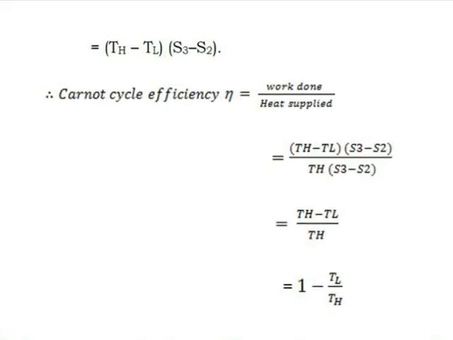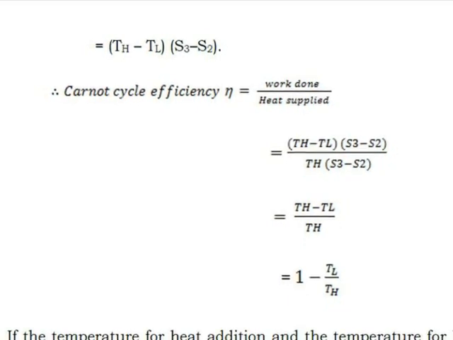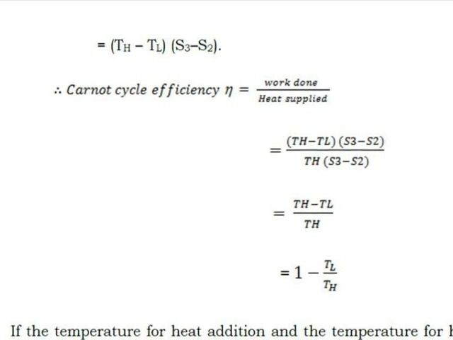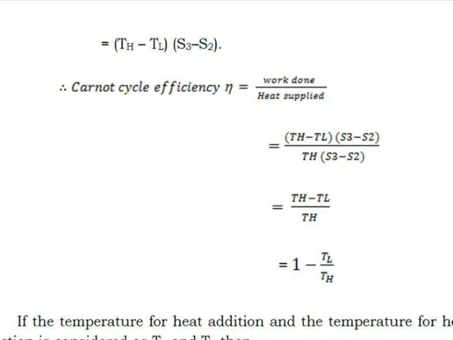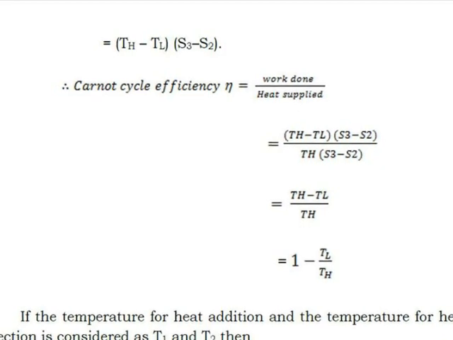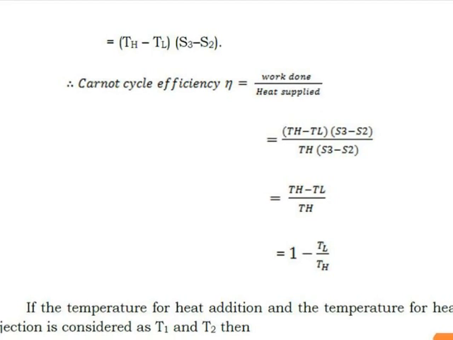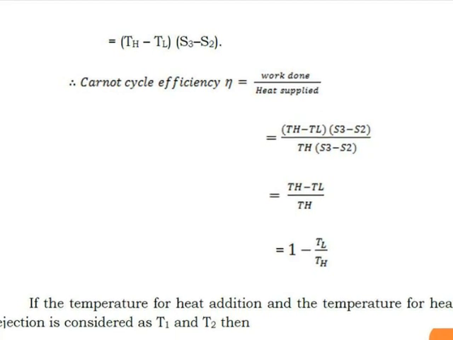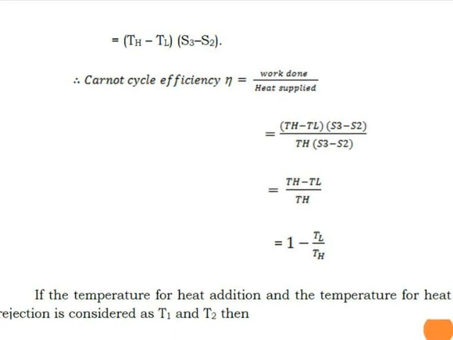So we can say that the efficiency of the vapor Carnot cycle is equal to work done divided by heat supplied. Our net work done is TH minus TL into bracket S3 minus S2, and the heat supplied between the process 2 to 3 is TH into S3 minus S2.